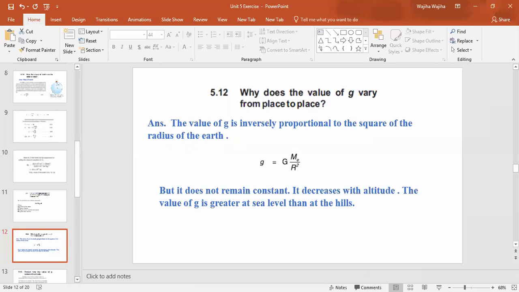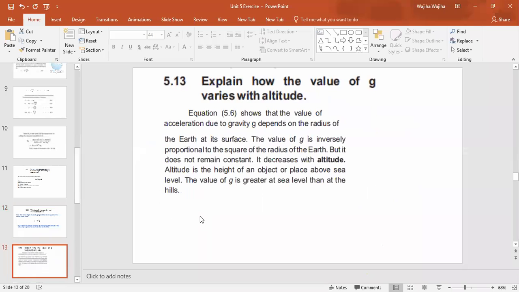5.12 you also have to write from the slide. But for 5.13, open page number 110. Class, do open page number 110. Explain how the value of g varies with altitude. Do write the complete topic 5.3 along with its diagram. Okay.